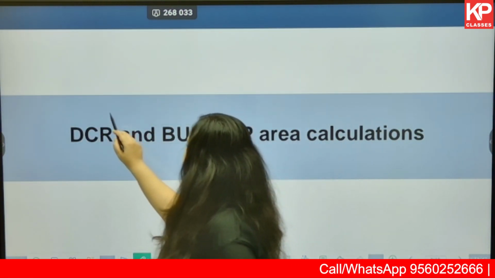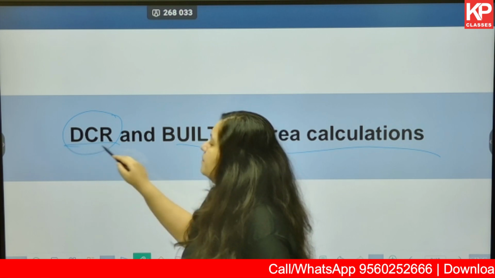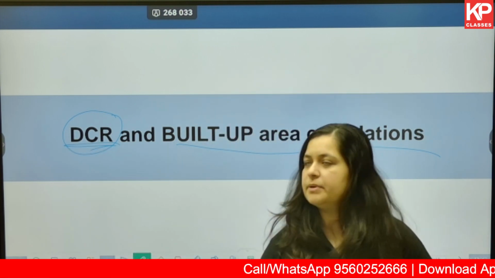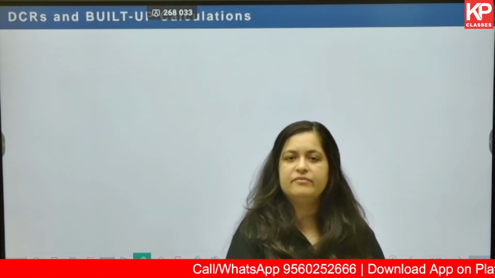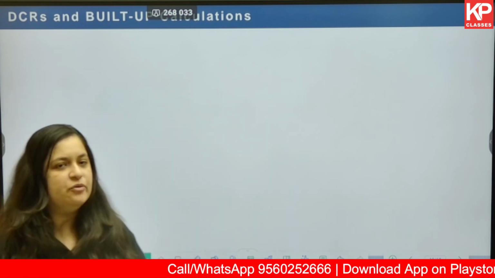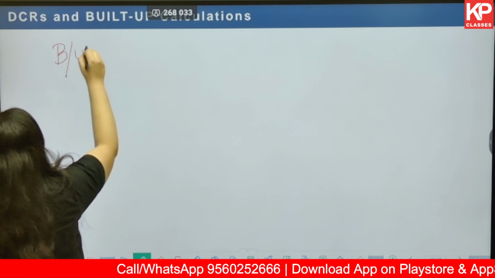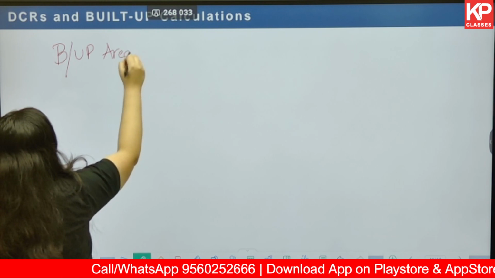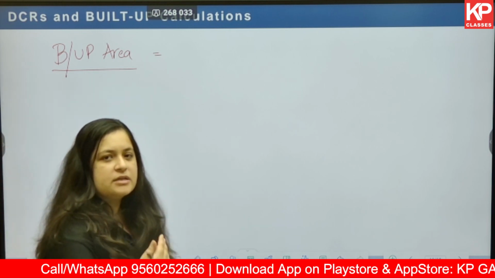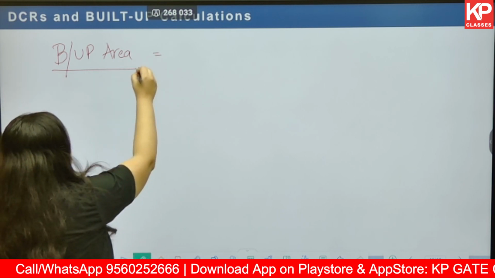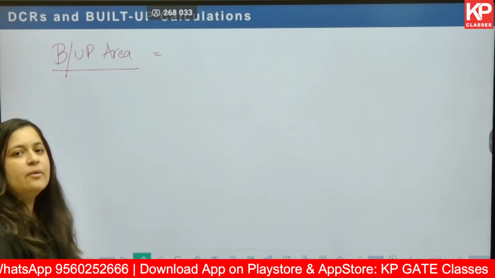Let's move on to the DCR and built up area calculations. What is DCR? Development Control Regulations that we need to keep in mind for calculating the built up area of any given project or any given land parcel or site. Okay, where do we begin? First of all, what is built up area? You can say a sum of all the floor areas or a sum of all the built spaces, that is including your brickwork. So carpet area including your brickwork can be your built up area.